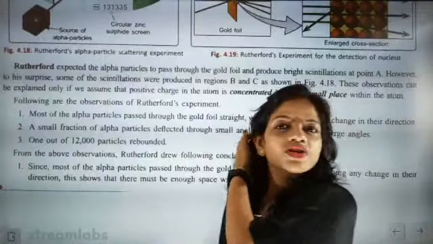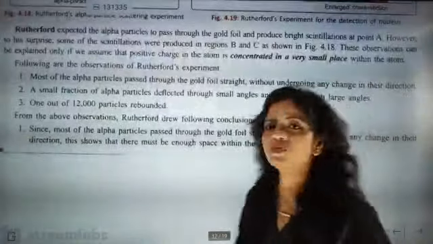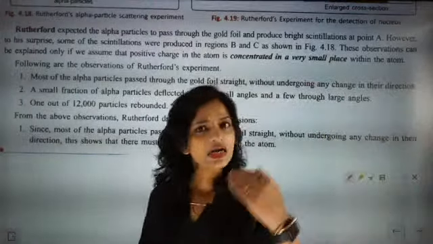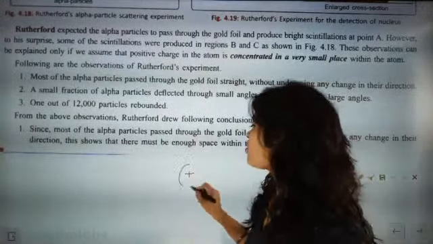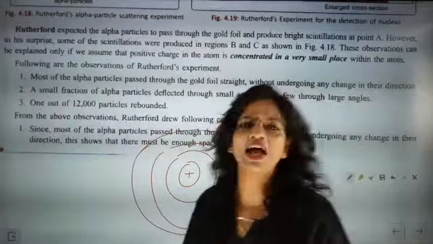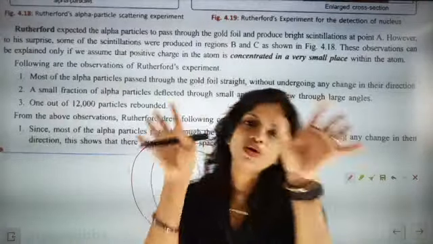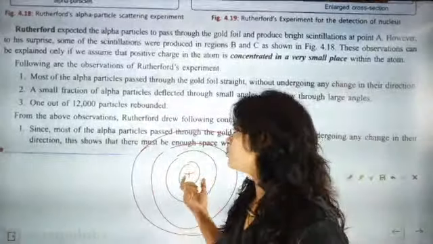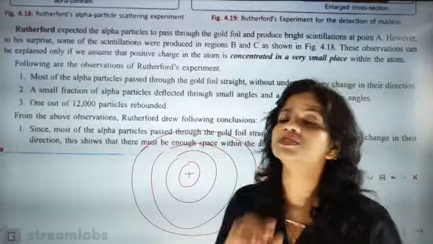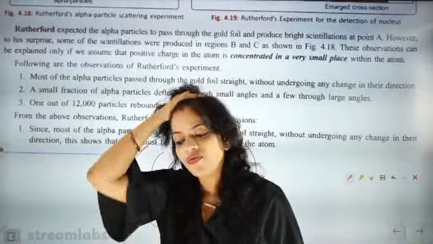Now from these observations, let's draw some conclusions. The first conclusion: if most of the rays pass undeflected, that means the atomic structure is mostly vacant. The atomic structure has many empty spaces, and the positive region is very much concentrated, focused into a very small portion.